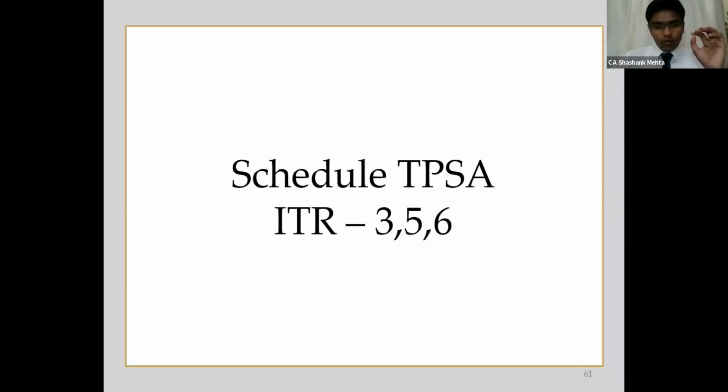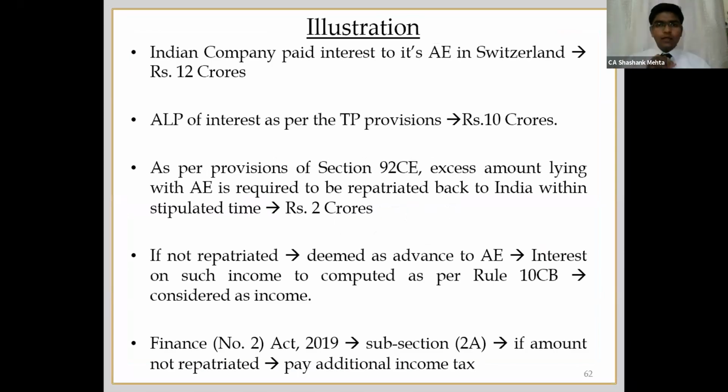Now we come to transfer pricing adjustment, particularly the secondary adjustment, what we call. Let us understand this with the help of an example. Say suppose I am an Indian company, I have got an associate enterprise in Switzerland. I have borrowed some huge loan from them, and now I am paying interest. So now I have paid an interest of say 12 crore rupees to that associate enterprise in Switzerland. However, as per the rules of transfer pricing, the ALP works out to 10 crore rupees. I know that I've actually paid 2 crores more.